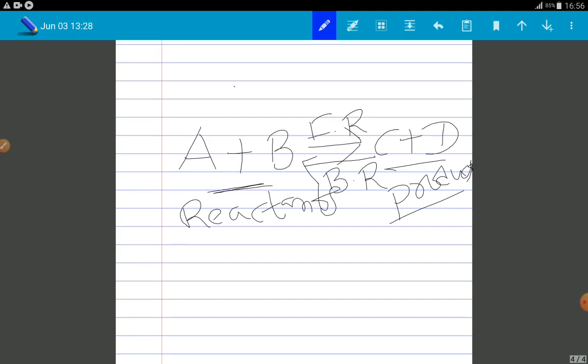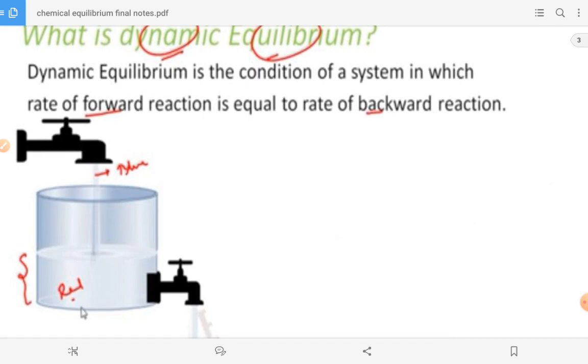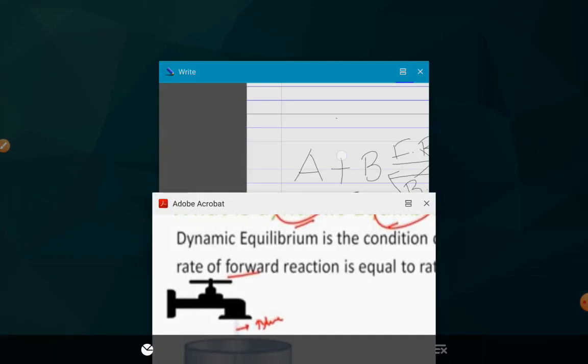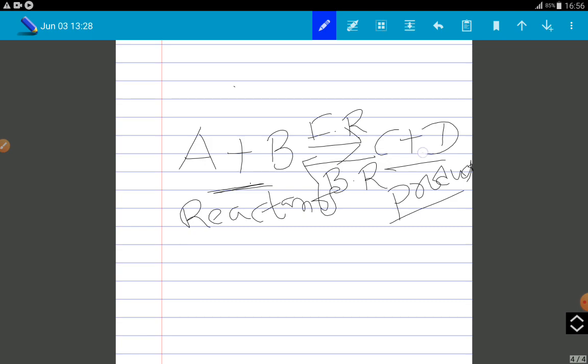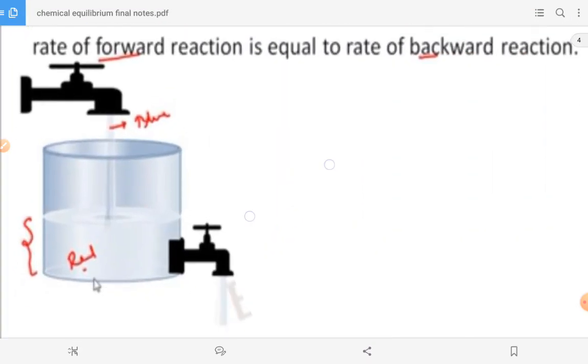So what happened here? Dynamic equilibrium means the state where forward reaction and backward reaction are at the same rate. That means reactants convert into products and products convert into reactants at the same rate. That is called dynamic equilibrium. For example, take the general example of water flow.